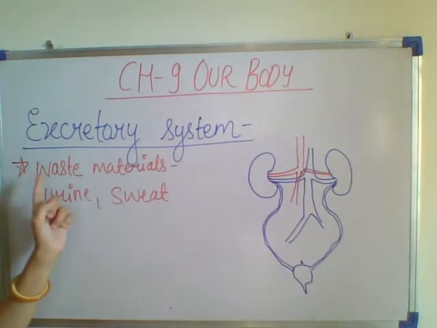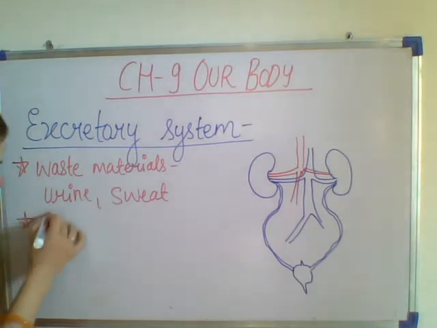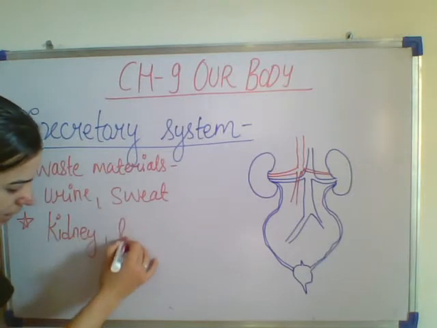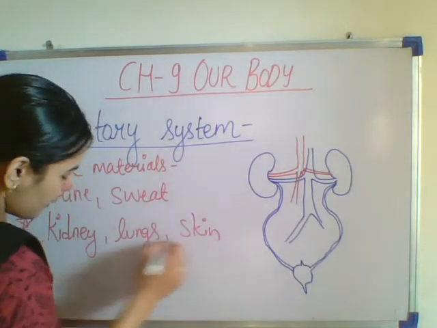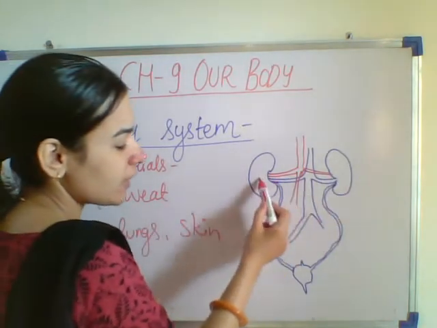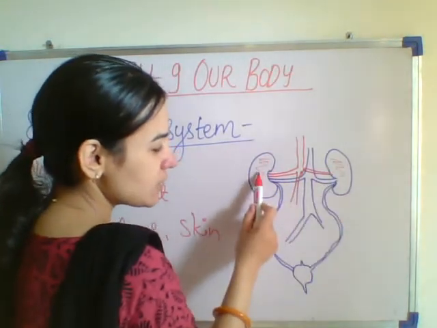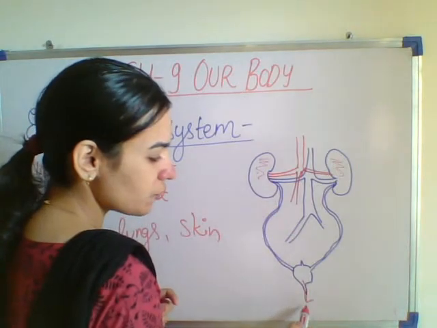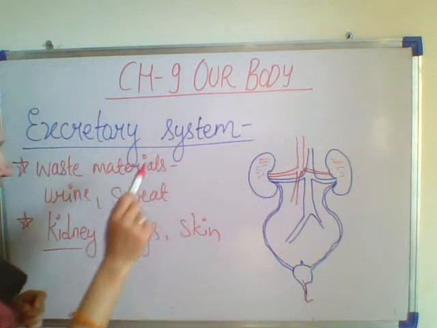So what are the organs of the excretory system? Kidney, lungs and skin. Now where is the kidney? There are two kidneys. I have drawn the diagram of the excretory system. This is the kidney. Through this kidney our urine is filtered and the urine comes out from here. So this is the diagram of the excretory system.